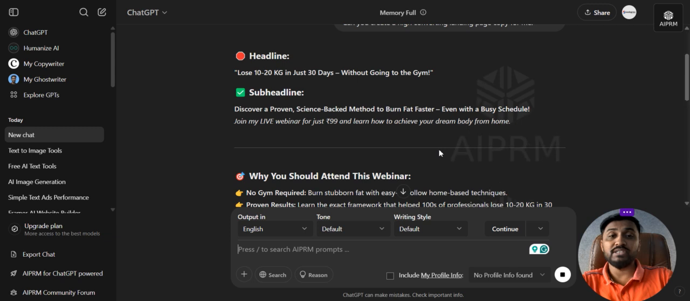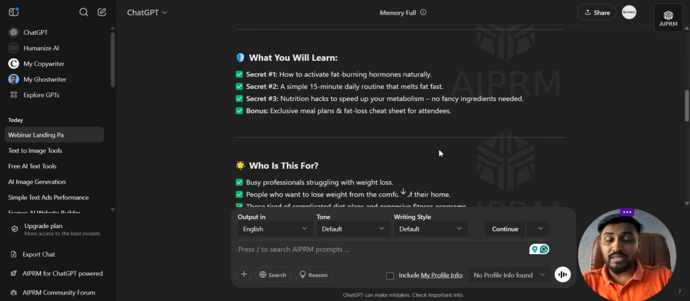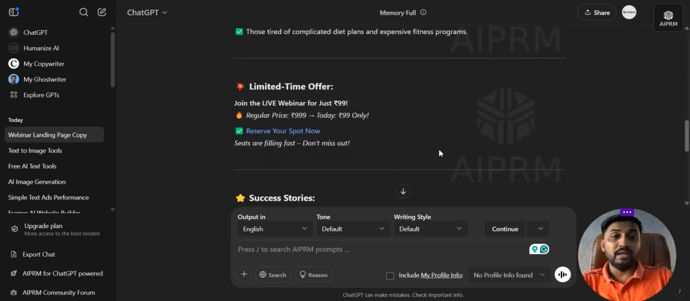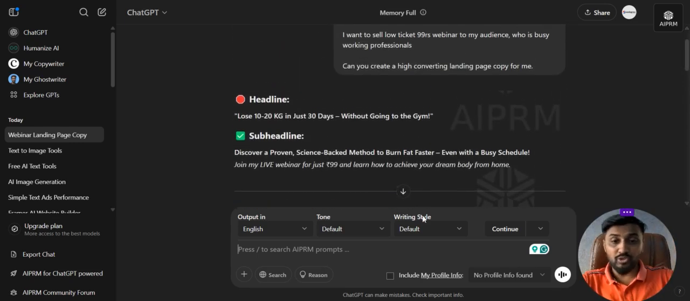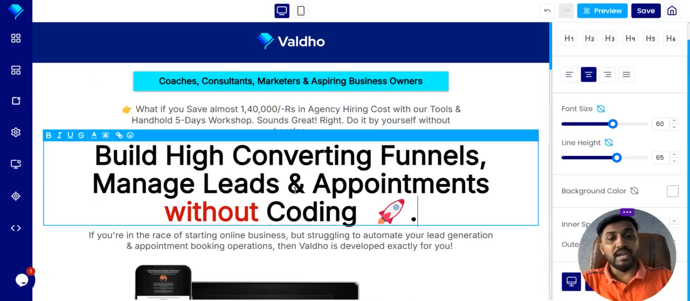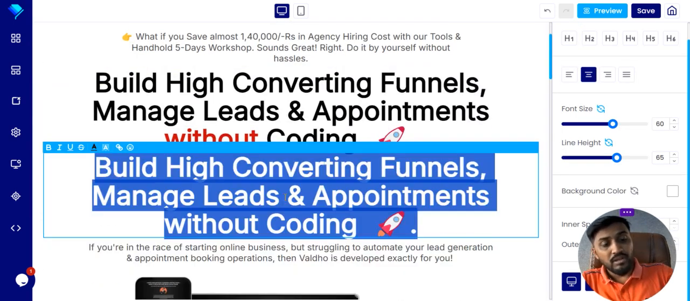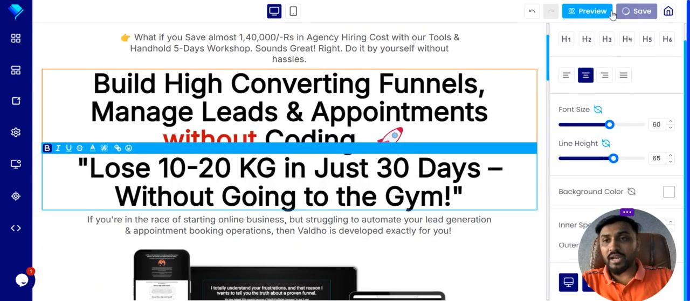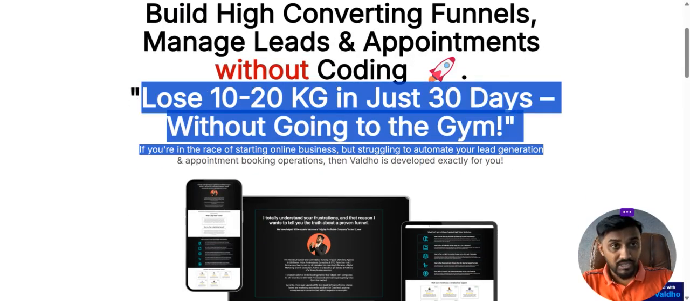As you can see, the headline: lose 10-20 kg in just 30 days without going to the gym. Then the sub headline, why you should attend this webinar, what you will learn in this webinar, who is this for, limited time offer, success stories, and calls to action. These are very nice looking landing page copy. Now you select this headline, go to your builder, and add this headline like here. Now your headline is very nicely presented. See, lose 10-20 kg in just 30 days.